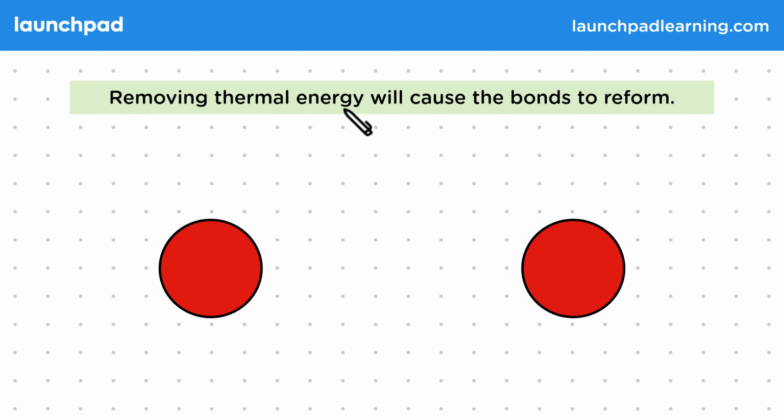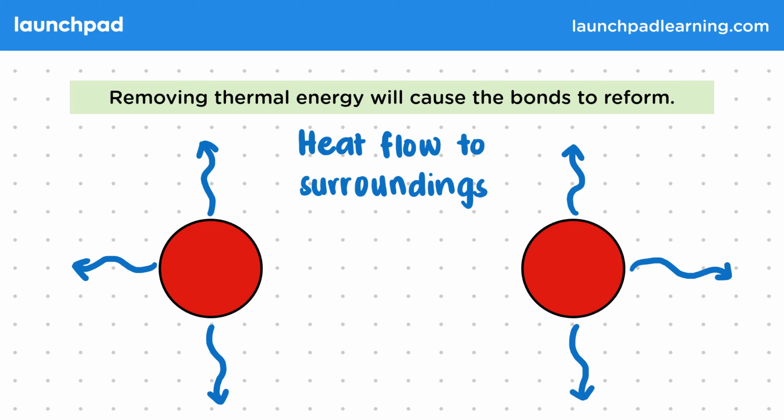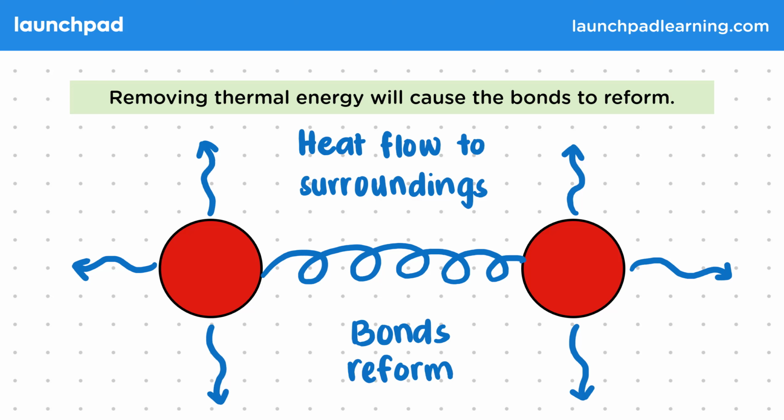Well, removing thermal energy will cause the bonds to reform. So if we were to say bring the molecules to a cold environment, then there would be a heat flow to the surroundings. This means that the molecules would be losing kinetic energy. But at a certain temperature, this loss of energy would instead make the bonds between them reform. So the fact we can undo the change that breaks the bonds means this is an example of a physical process. So when these bonds break or form, what would we notice about the system?